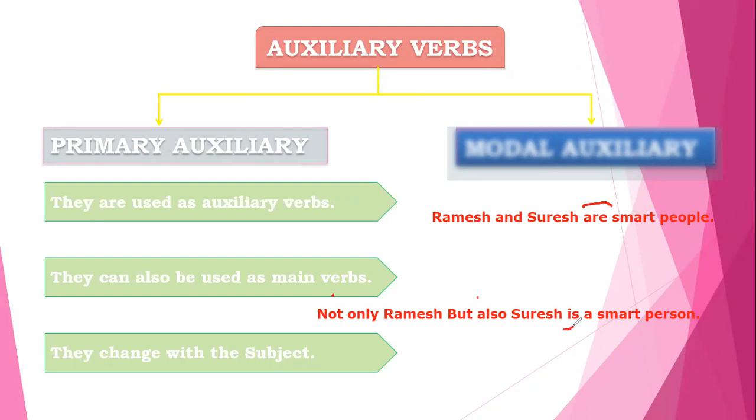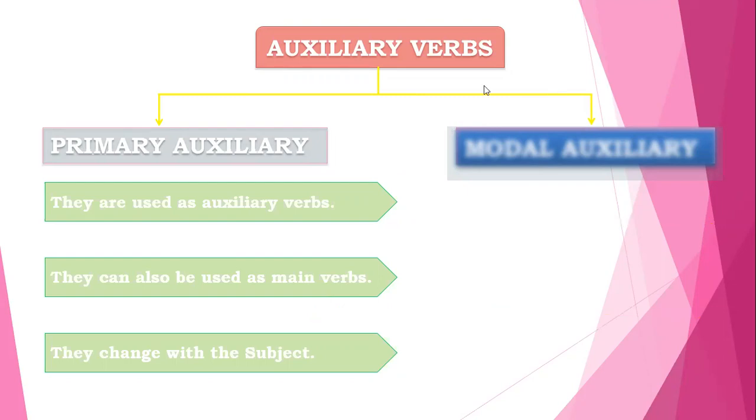Hence, we have changed the primary auxiliary from plural to singular, that is, from are to is. Hence, we prove that as we change the subject, we change the verb, that is, the primary auxiliaries. These are a few of the qualities or three features of primary auxiliaries.